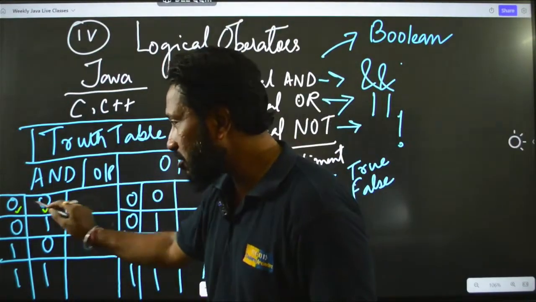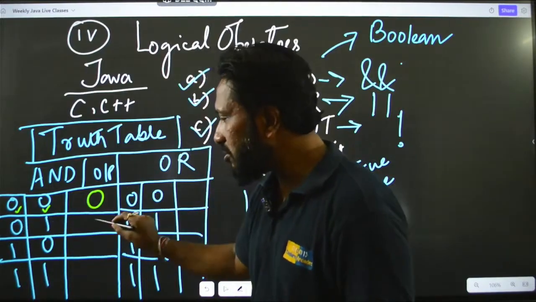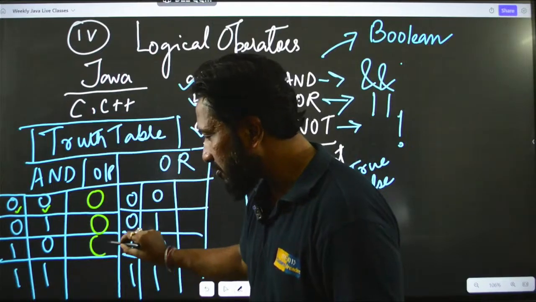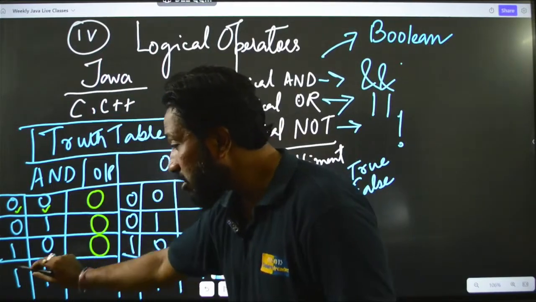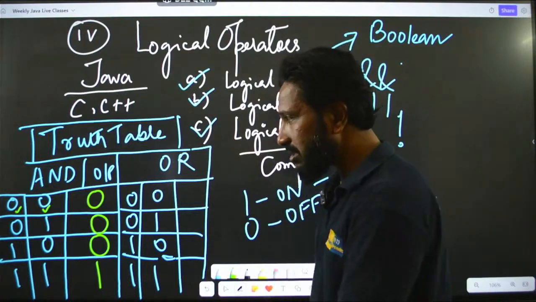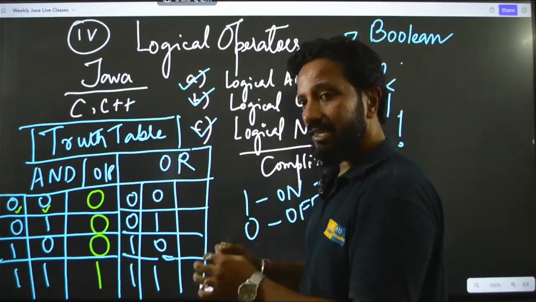So in that case, 0, 0, false and false will be false. 0, 1, this is false and true. So this will also be false. 1 and 0, true and false, this will also be false. And 1 and 1, this is true and true. So only in this case it is true. Okay, clear with this?